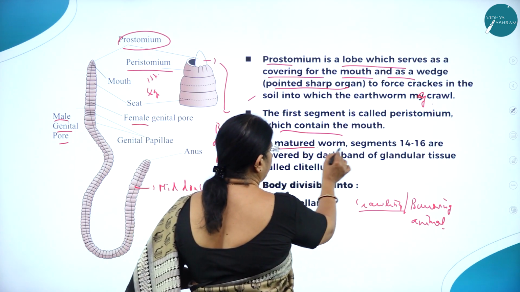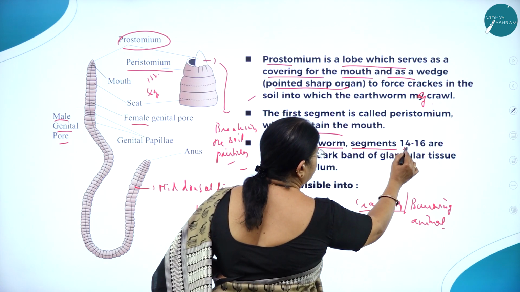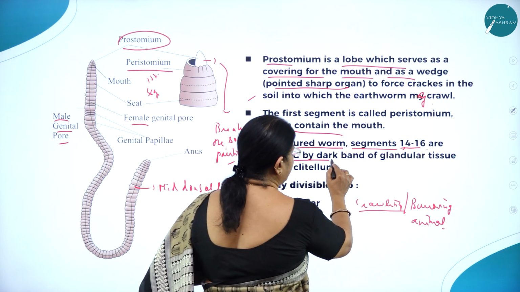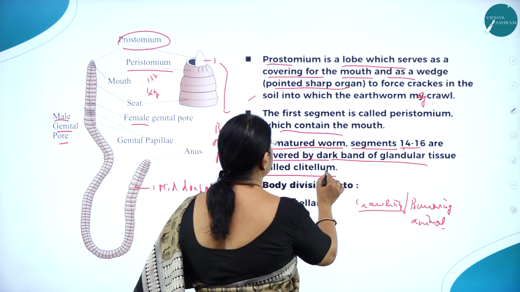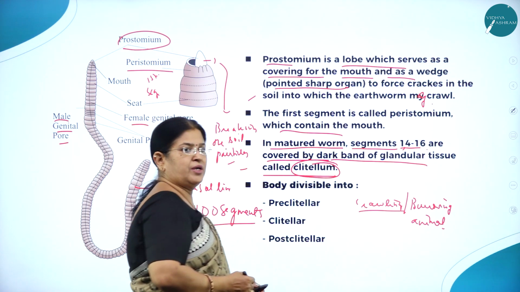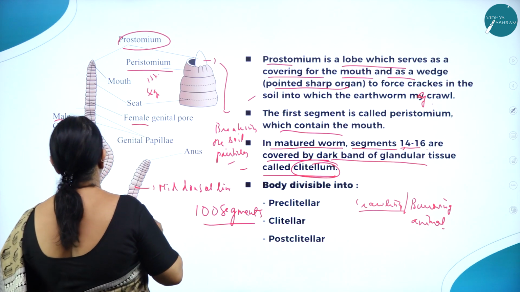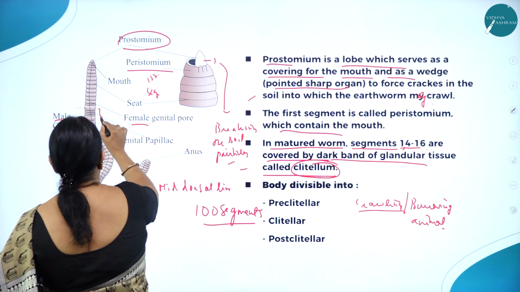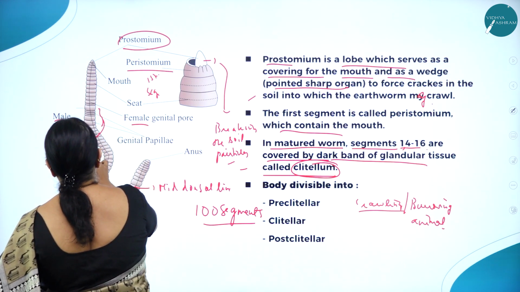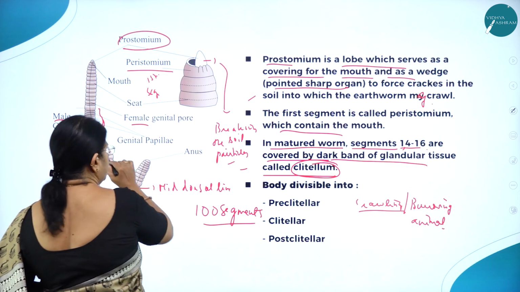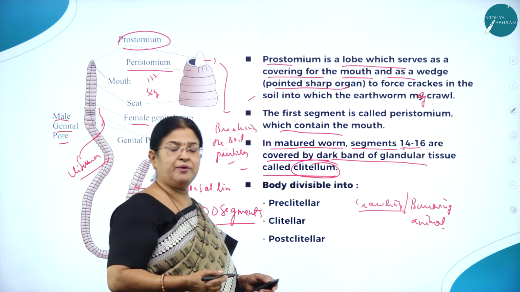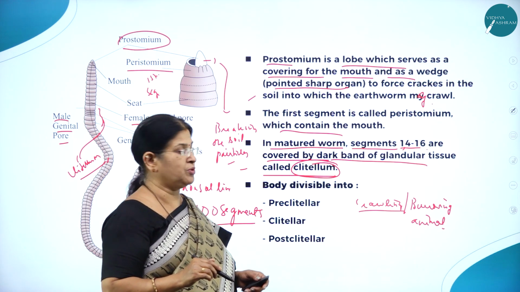In a matured worm, segments 14 to 16 are covered by a dark band of glandular tissue called clitellum, a very important structure found here. Here you can see the clitellum. Particularly in a matured worm, not in young earthworms.